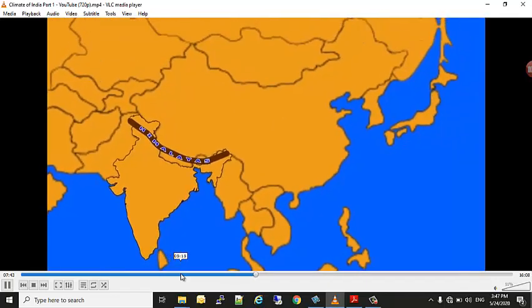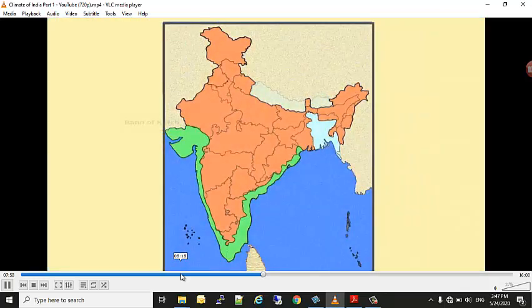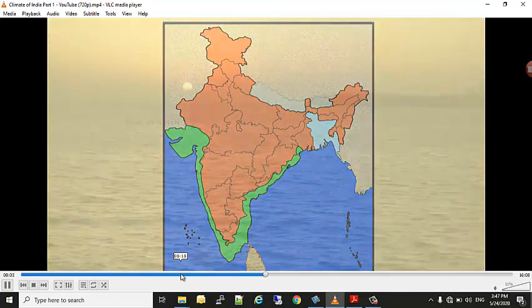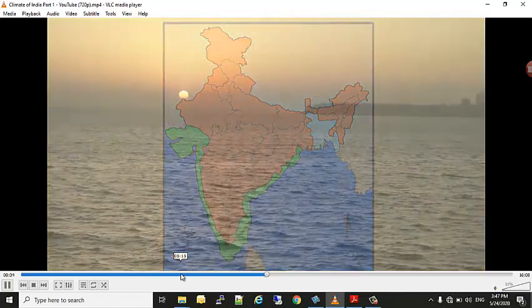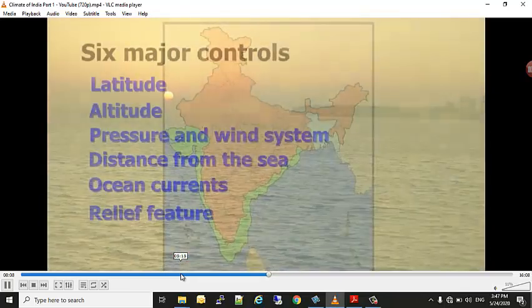The Himalayas prevent cold winds from Central Asia from entering the subcontinent. Because of the mountains, this subcontinent experiences a comparatively milder winter compared to Central Asia. The coastal plains, on the other hand, create a moderating influence on the climate. This is because of the sea breeze and the land breeze.